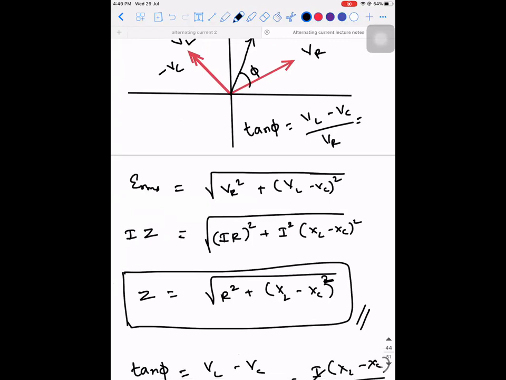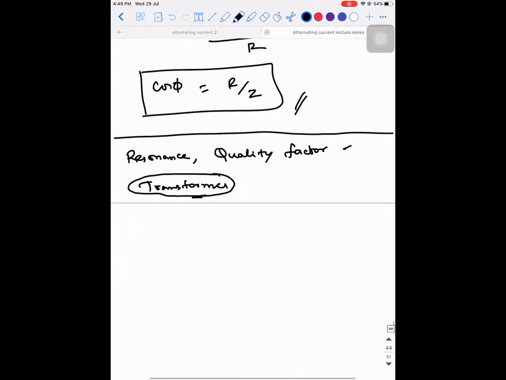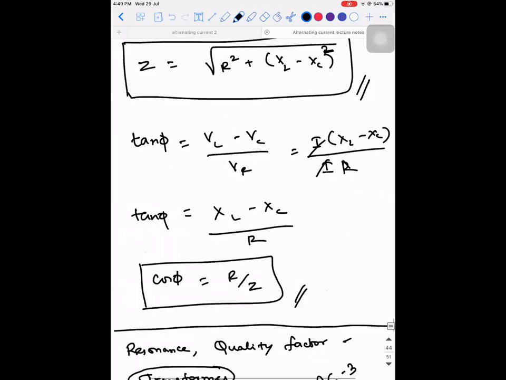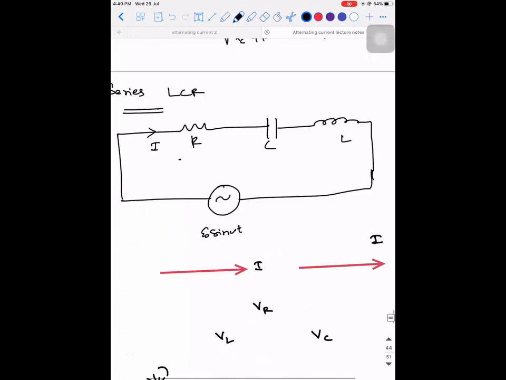I've already shared assignment 3. The AC3 assignment is based on the RL series circuit. The next one that I will share is based on the RLC series circuit and the concept of power factor. Try to solve them. If there are any doubts, let me know. I'll solve it in the next class and we'll finish this chapter. If there are no doubts, we can wind up. Just give me a minute.